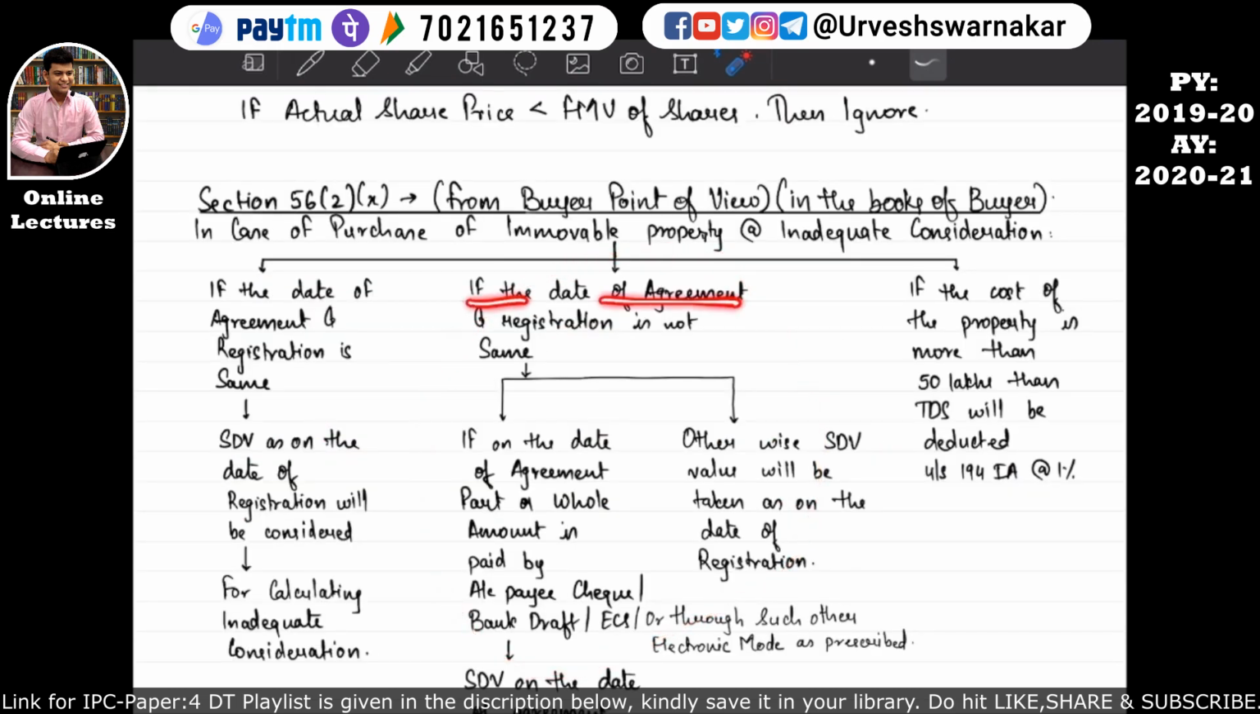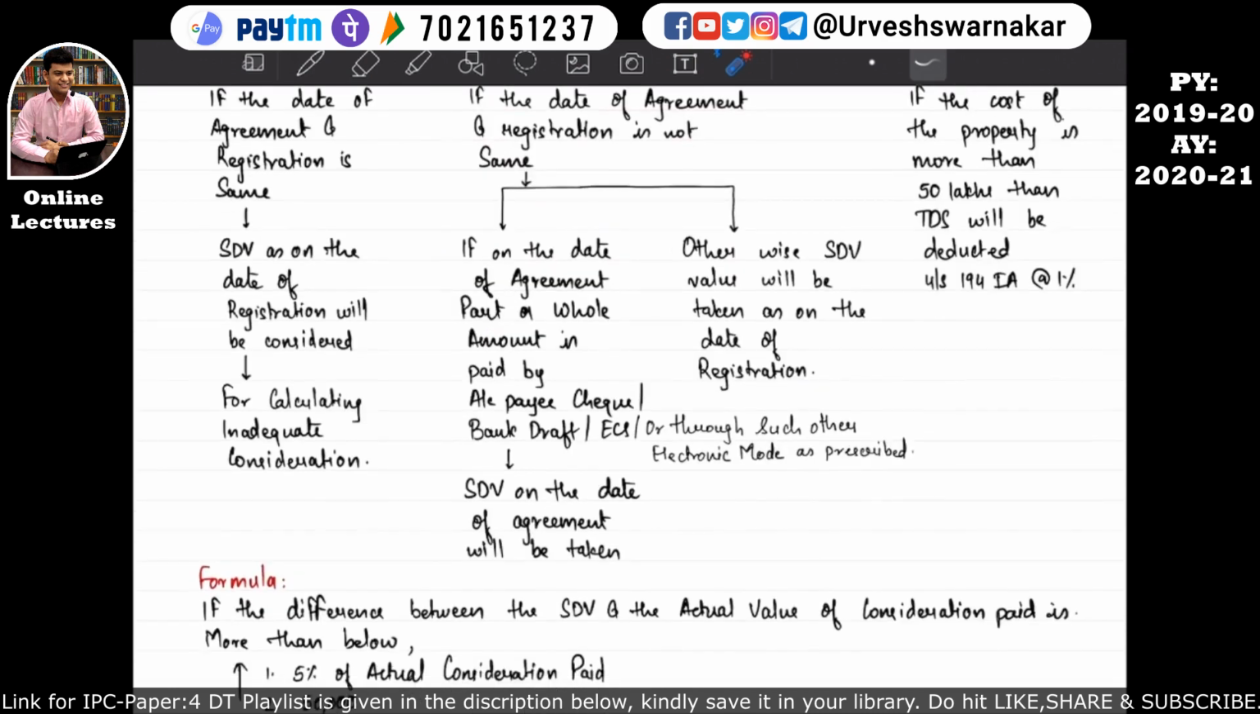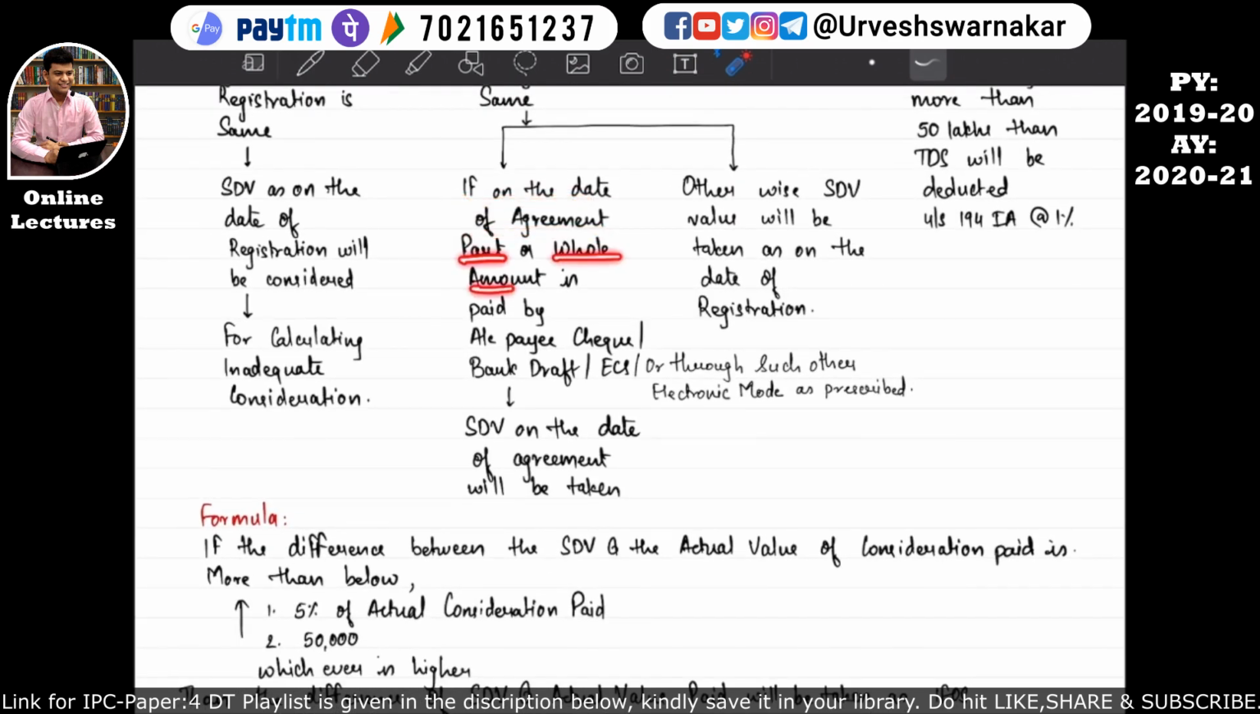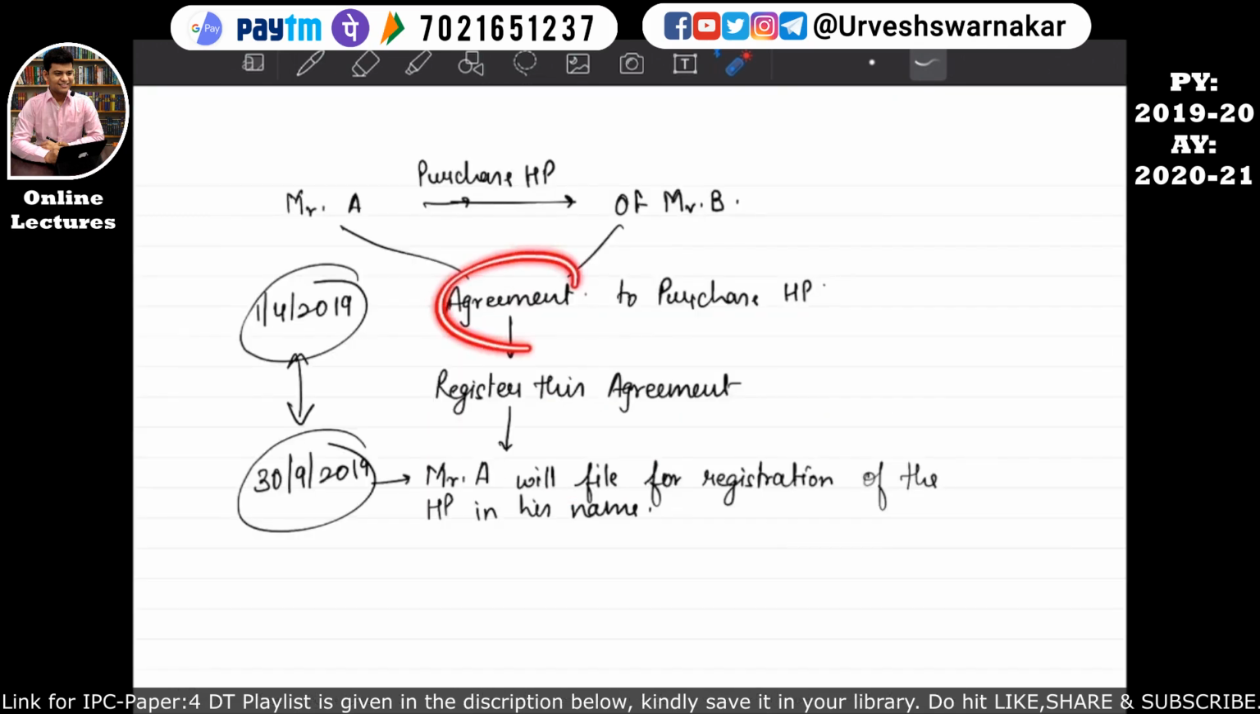So if the date of the agreement and the registration is not the same, then if on the date of the agreement part or whole of the amount is paid by account payee cheque, bank draft, ECS or through such other electronic mode as prescribed, then the stamp duty value on the date of the agreement will be taken. As I told you, agreement comes first and then the registration happens. There is a very rare possibility that the agreement and the registration date of the house property are the same. In real life this scenario happens because you meet the seller, you make an agreement with him, you pay a part amount of say rupees 50,000 in order to ask Mr. B to not sell this house property to someone else. That's why you pay him a token amount of rupees 50,000.